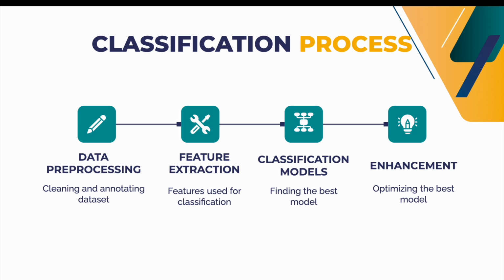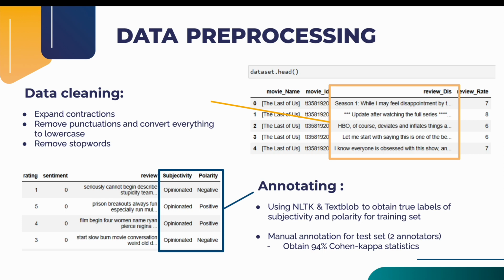So the overall process of the classification you can see here. The first step is data processing, where we first do data cleaning: we expand the contractions, remove punctuation, convert everything into lowercase, and also remove the stop words.